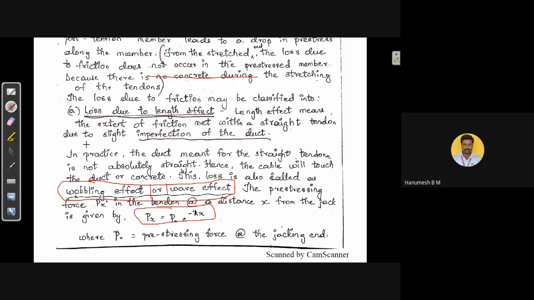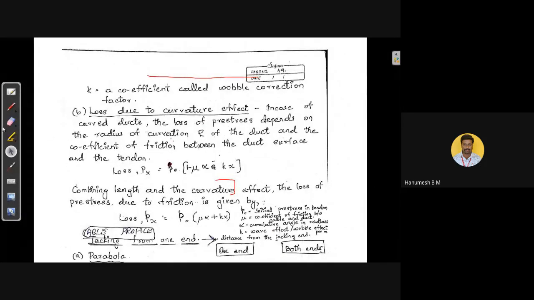The cable is fixed at one end, that is the fixed end, and the cable is tensioned at the other end. That end is referred to as the jacking end, where P naught is the pre-stressing force at the jacking end. And k is the friction coefficient. For different materials, that friction value will be different. k is the coefficient of friction.